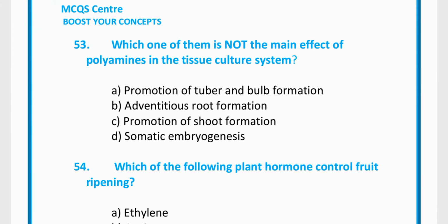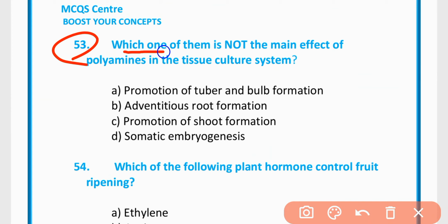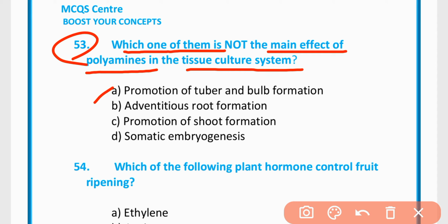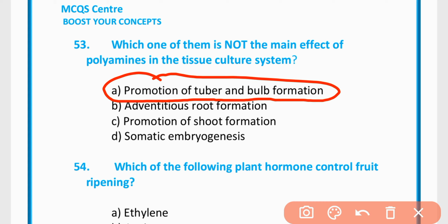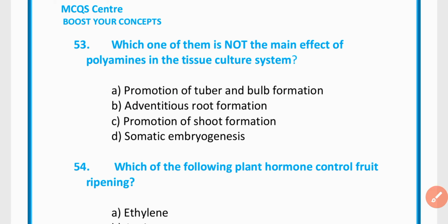MCQ 53. Which of the following is not a main effect of polyamines in tissue culture medium? A, promotion of tuber and bulb formation; B, adventitious root formation; promotion of shoot formation; somatic embryogenesis. The correct statement is promotion of tuber and bulb formation is not a main effect of polyamines.